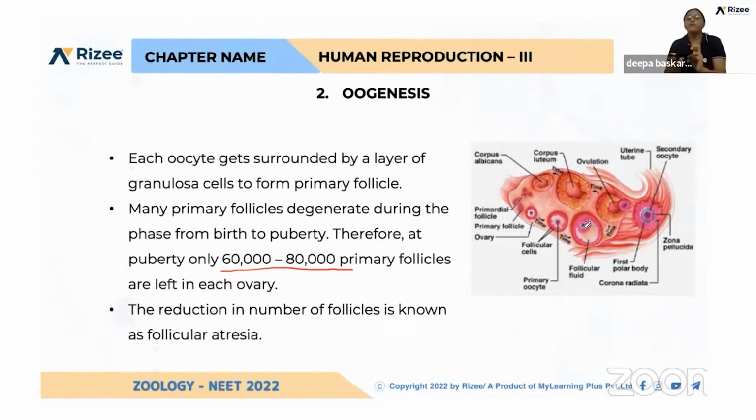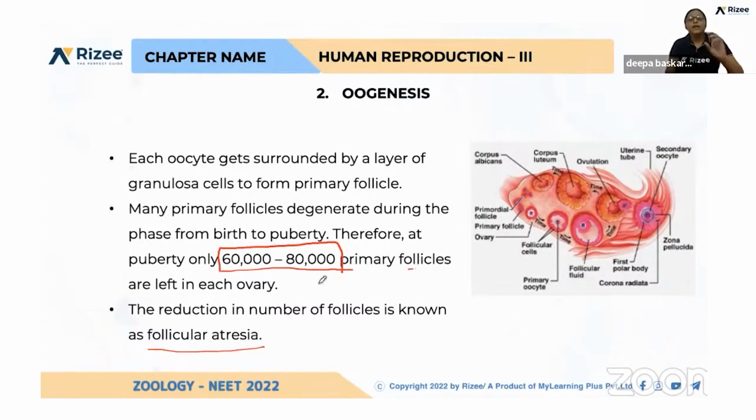In the secondary follicle, the primary oocyte is surrounded by many granulosa cells. From birth to puberty, so many primary follicles degenerate, so at the time of puberty each ovary has only this many primary follicles.